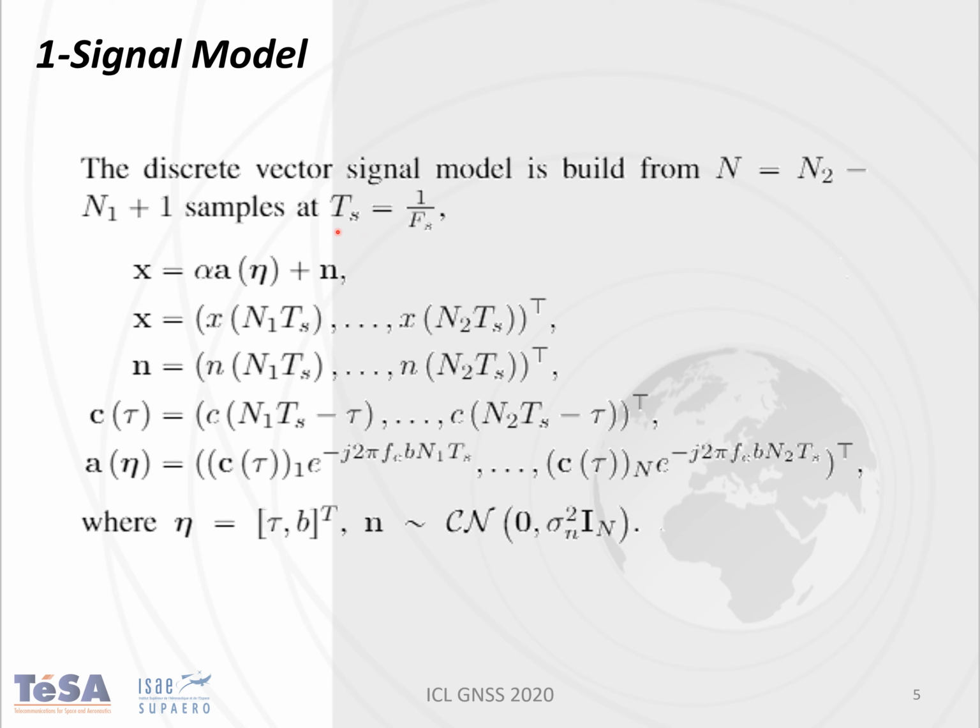which is related to the sampling period. So we have our x, which is going to be this perturbation alpha, our vector a, and also our vector that is our noise. This A basically is going to be our transmitted signal, delayed and perturbed by the Doppler effect.